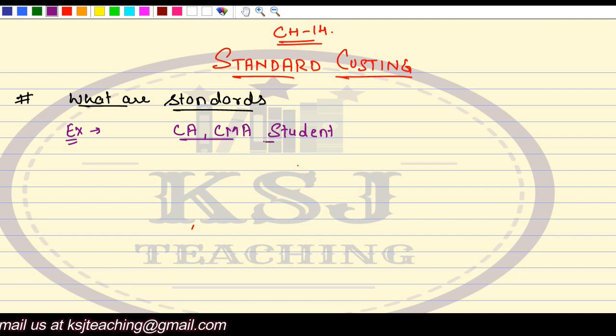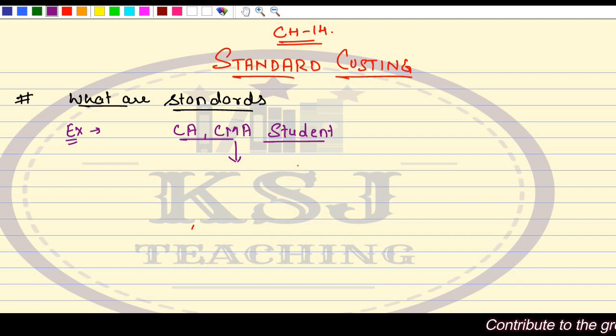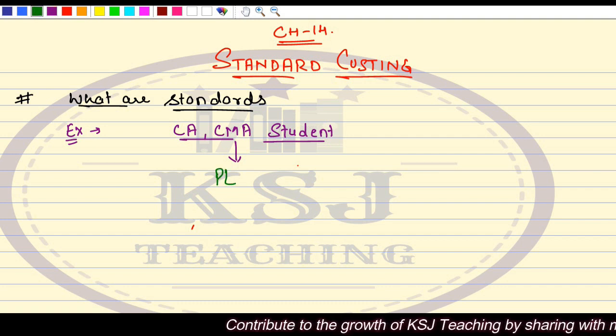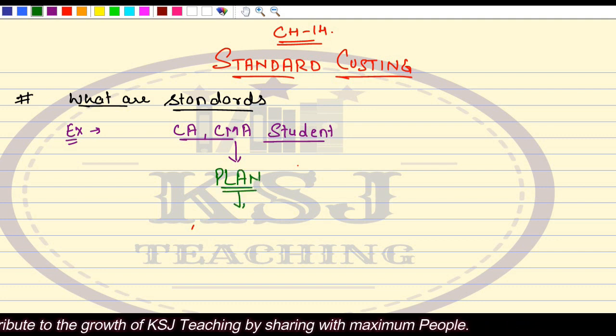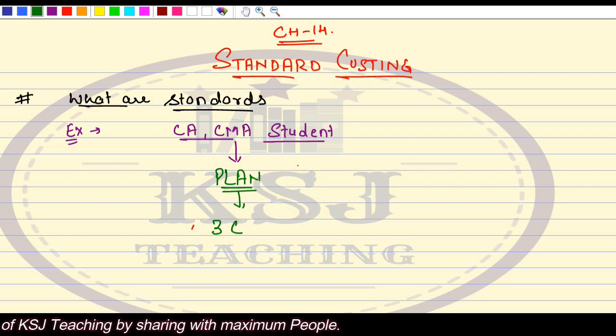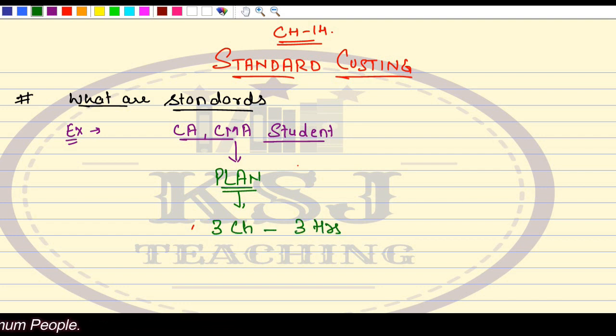Now you are studying this subject, cost accounting. Your exams are nearing. For a particular day, you plan that you will cover 3 chapters in 3 hours. Now this is what you are planning for, right?